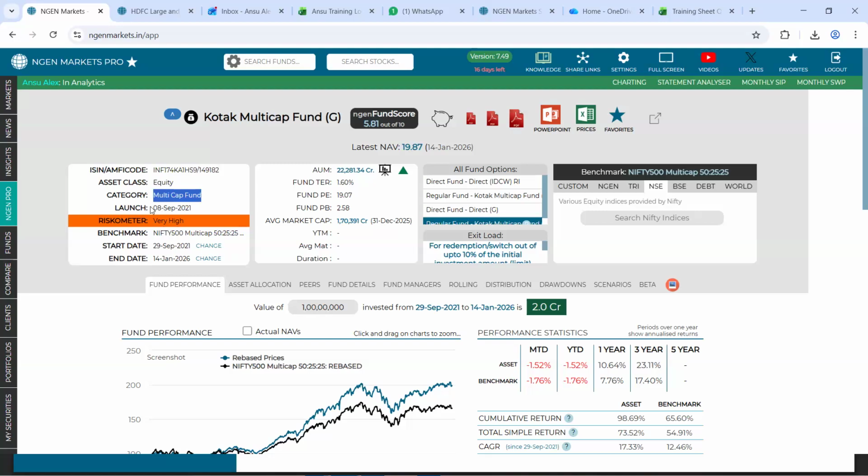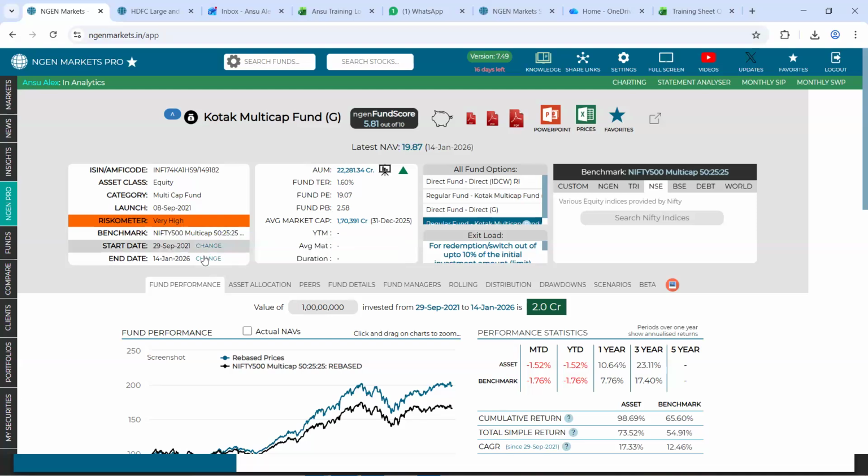Next to that, it can tell you on what date the fund was launched into the market. Following that, it tells you the risk meter. Currently, it says that Kotak Multicap is a very high risk fund. Next to that is the benchmark declared by the fund manager, which is currently Nifty Multicap 50 25 25 TRI.